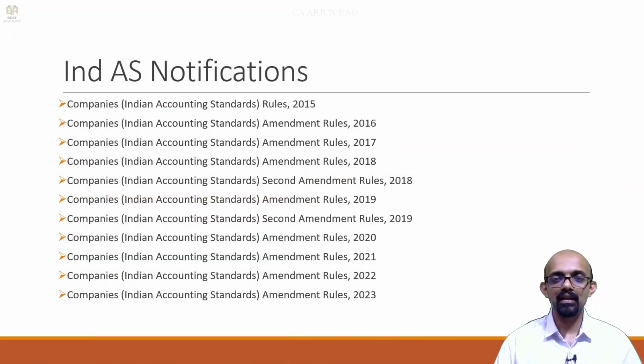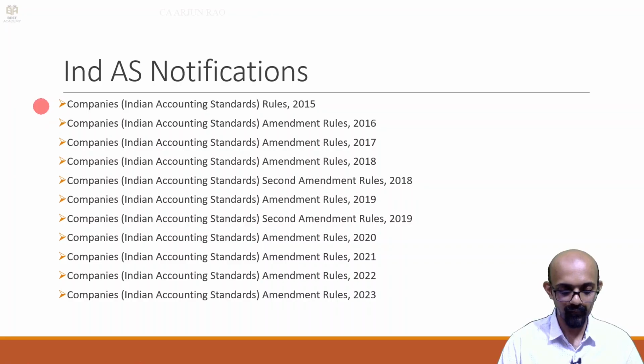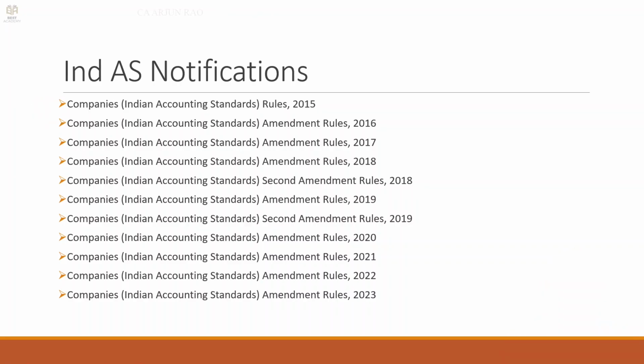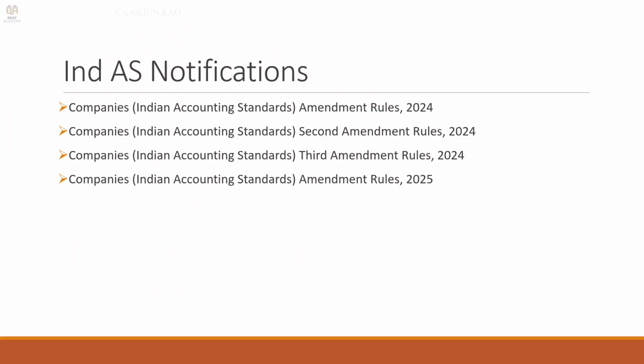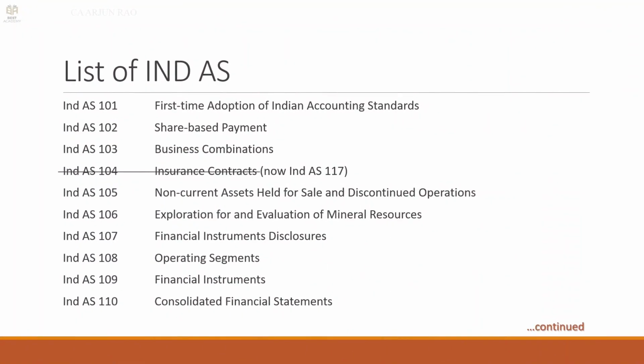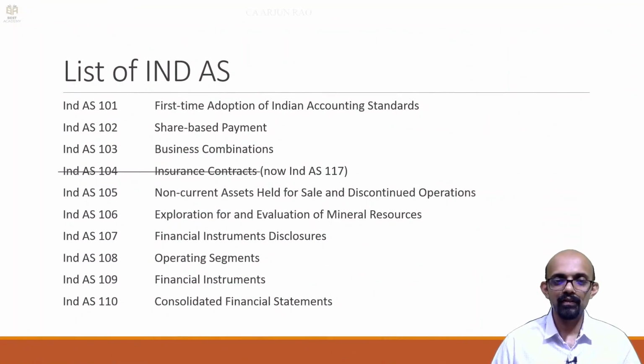So this is a list of the various Ind AS notifications issued till date. The first notification was in 2015, and then subsequently there have been amendment rules and second amendment rules. So this is for your reference. You can go through this list. So this is a list of Ind AS. So totally there are 39 Ind AS. So you can go through this list.